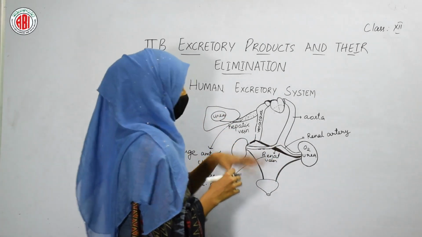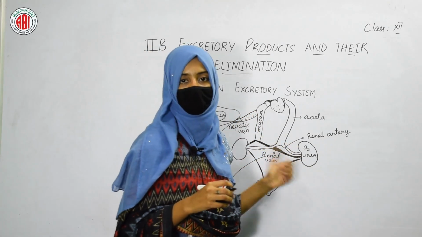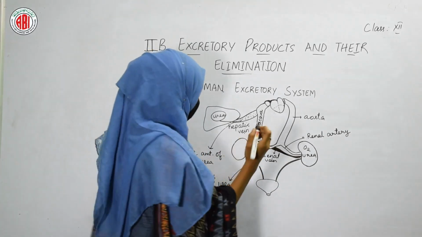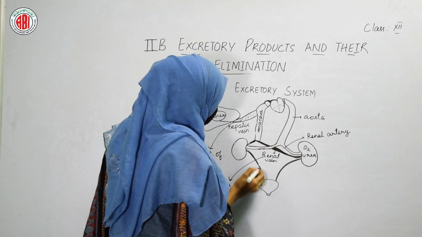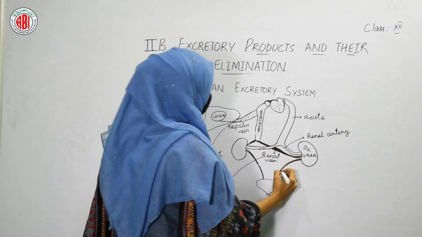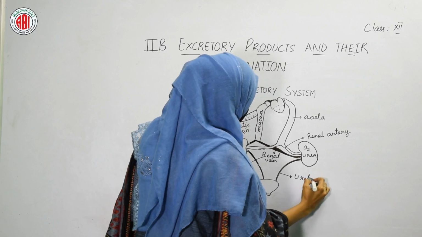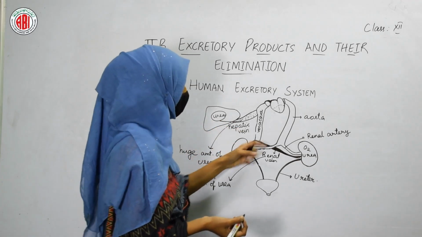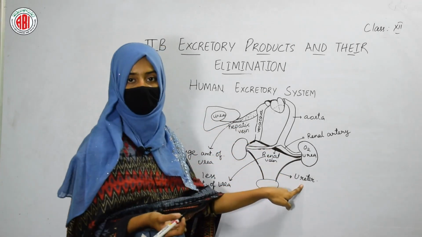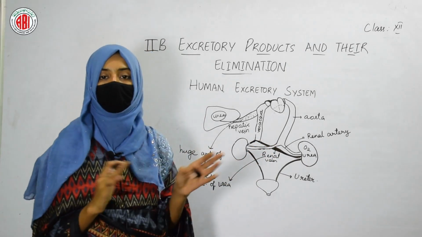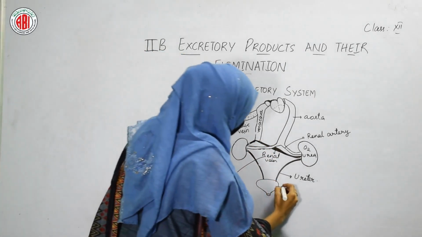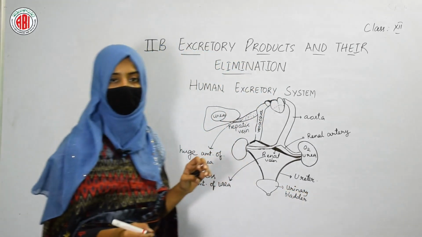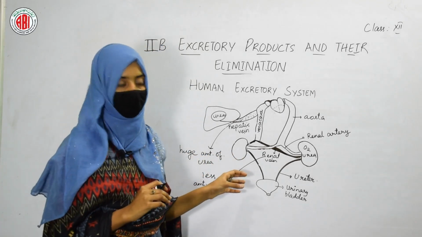Now, whatever waste material is formed inside the kidneys after the purification of blood should get removed. So, for the elimination of that waste material, two tubes arise from both the kidneys. These two tubes are called ureters. The waste material that is formed in the kidneys is taken by these two tubes called ureters, and the ureters open into a sac-like structure called the urinary bladder. The urinary bladder is a place where we can store the urine. So, it is a storage place for the urine.